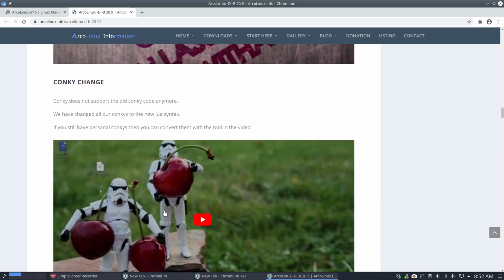The conkys changed somewhere in our holiday, I think more toward the end of August. Conkys were the old code. We've had support for, I think, maybe 5 years already, right? 5 years ago, they said the conky has a new Lua syntax. And I said, okay, let's go to the new syntax. Made all my conkys with the new syntax. And it took until now for the support for the old conky code to disappear.